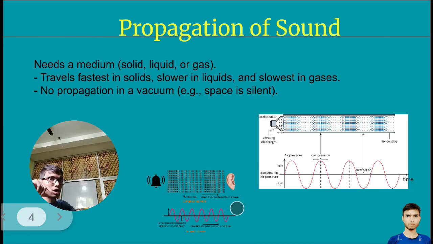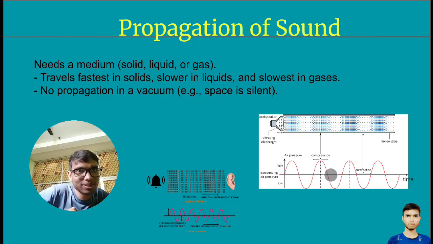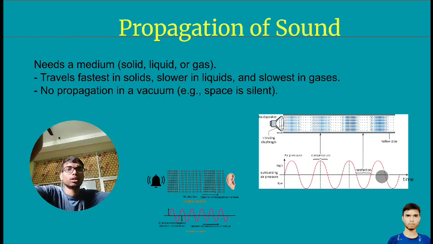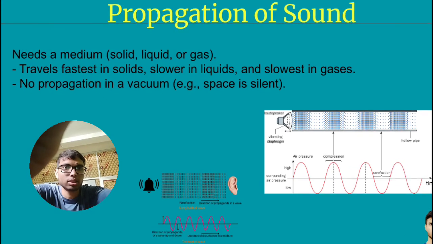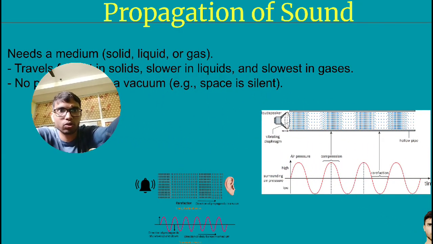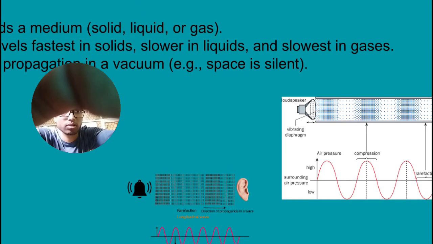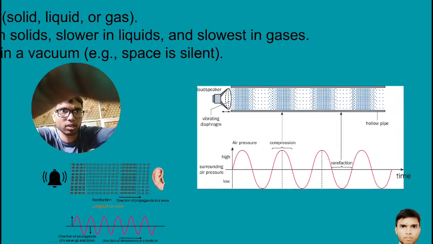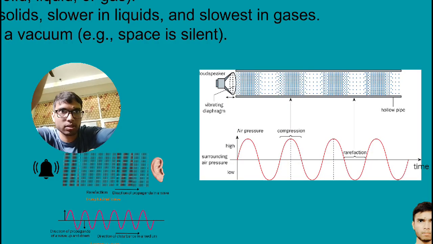Here I can tell you, I think air pressure, compression. Let me zoom in on this so that we can understand.